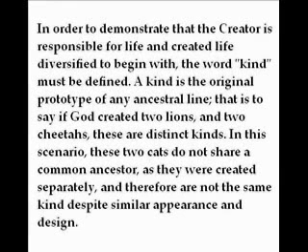In order to demonstrate that the creator is responsible for life and created life diversified to begin with, the word kind must be defined. A kind is the original prototype of any ancestral line. That is to say, if God created two lions and two cheetahs, these are distinct kinds. In this scenario, these two cats do not share a common ancestor, as they were created separately, and therefore are not the same kind despite similar appearance and design.